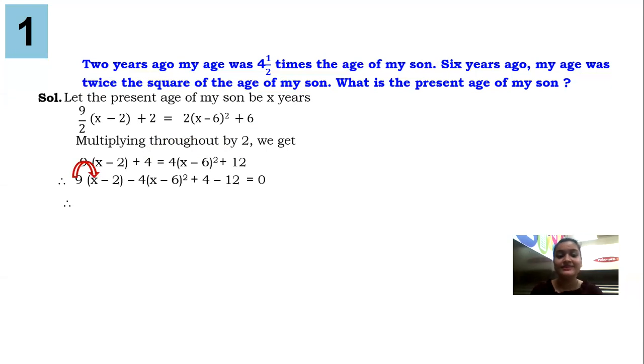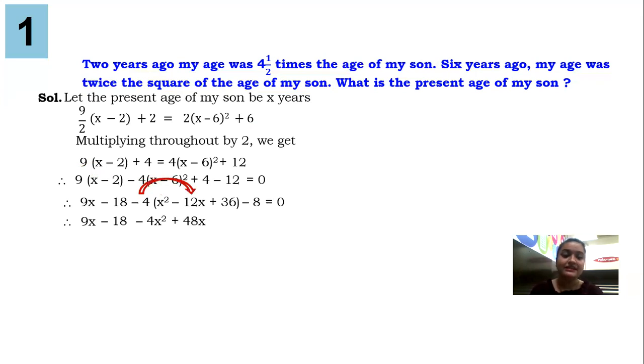Now guys, over here, let's focus on opening the bracket. 9x minus 9 2s are 18. Over here guys, you can open the bracket, x minus 6 the whole square. You can expand it with the help of the identity a minus b the whole square, that is a square minus 2ab plus b square. 4 minus 12 will give you minus 8. Over here, let's open the bracket, minus 4x square minus 4 minus 12x will be plus 48. 36 into minus 4 will be minus 144 and this minus 8.